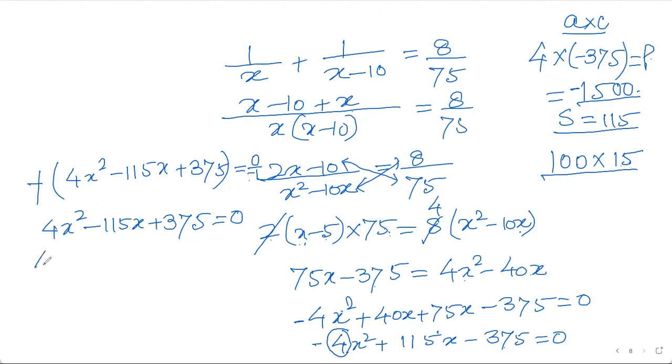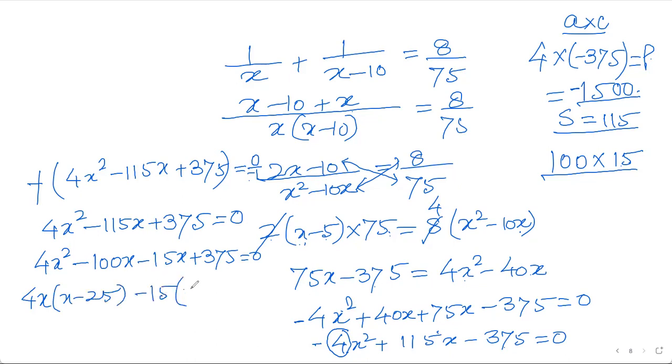I can write 4x square now minus 100x minus 15x plus 375 is 0. And here things are very clear. If you take 4x common, x minus 25, and minus 15 common, x minus 25.